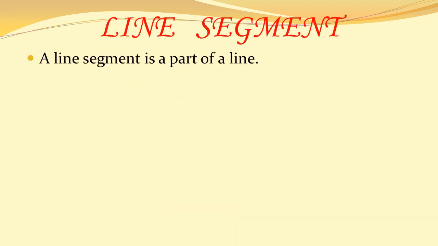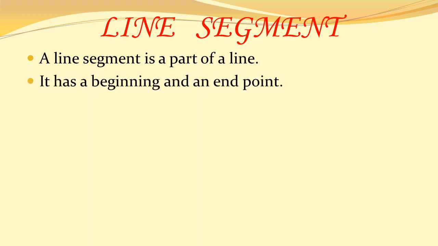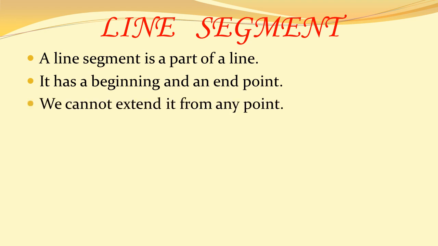Next is line segment. A line segment is a part of a line. It means a segment is a small piece of a line of particular measurement. It has a beginning and an end point. We cannot extend it from the end points of the line segment.